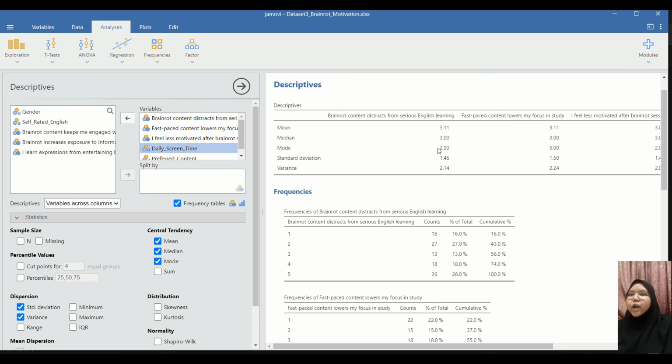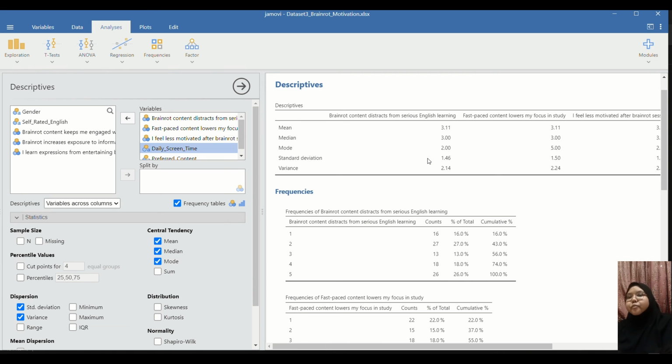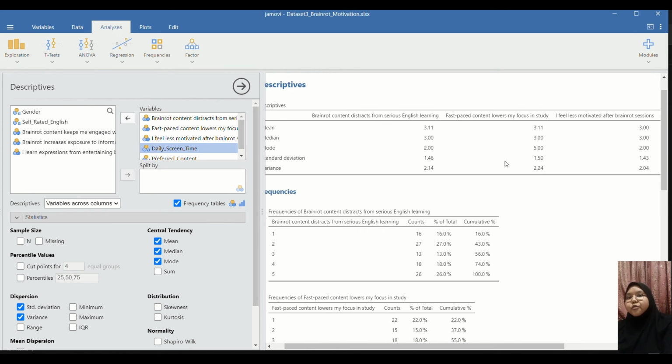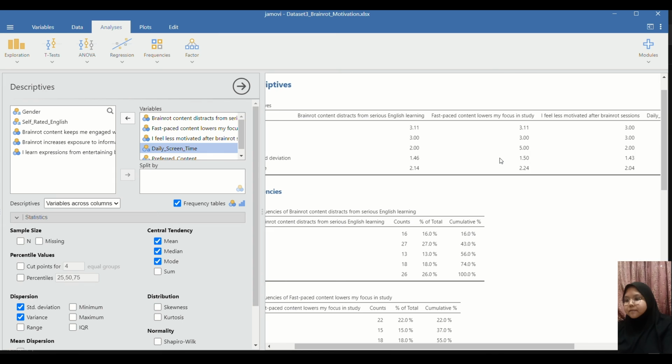The mode for items 2 and 5 is 2.00, which shows higher number in disagreement towards the item. When it's disagreement, it means that the numbers on the Likert scale is higher towards 1, which is highly disagree, and 2 disagree. However, the mode for item 3 is 5.00, which shows high agreeability towards this particular item.